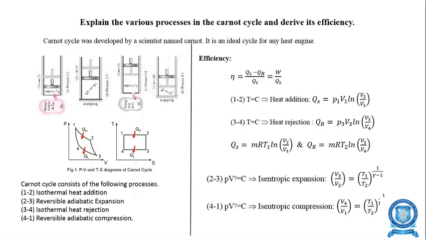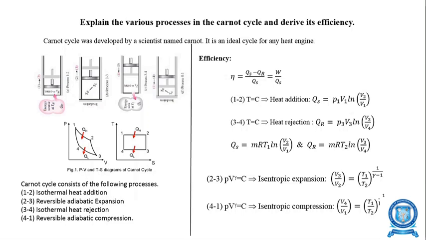Then in process 3 to 4, the heat is rejected from the system, from the engine. Therefore, the entropy decreases. At the same time, heat addition and rejection happen in an isothermal process, so the temperature is constant, giving a horizontal straight line in the negative direction. And process 4 to 1 is again the reversible adiabatic compression process.